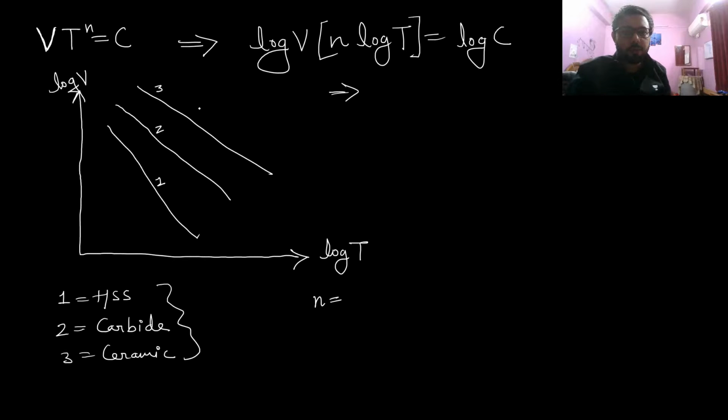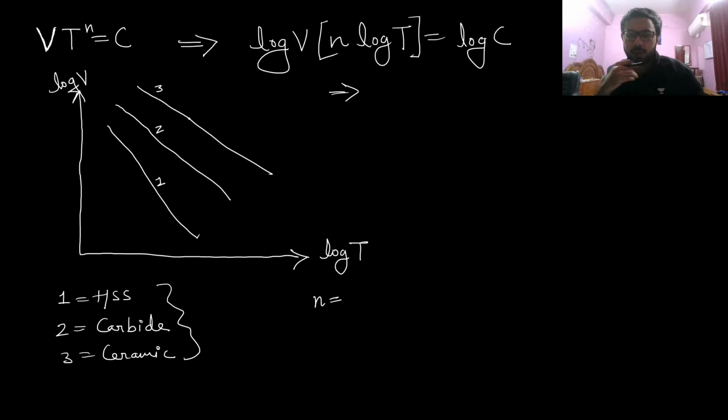Therefore this slope must be inversely proportional to n. So our answer here will be that the slope of log V and log T is inversely dependent on n.